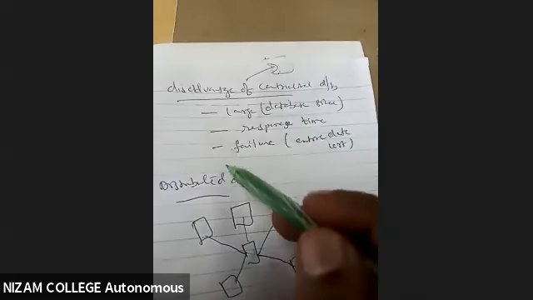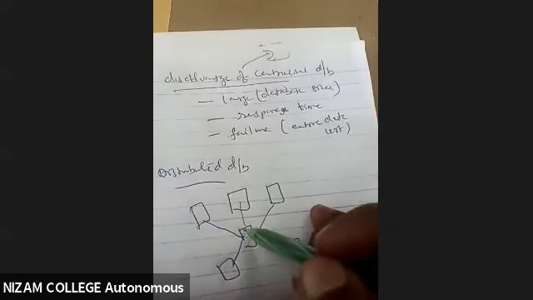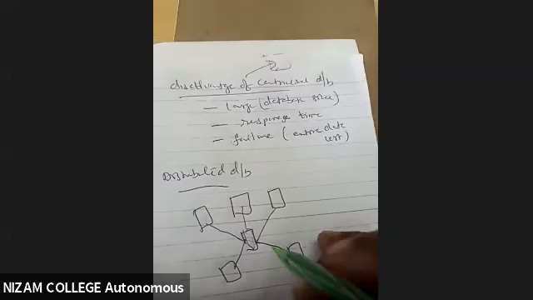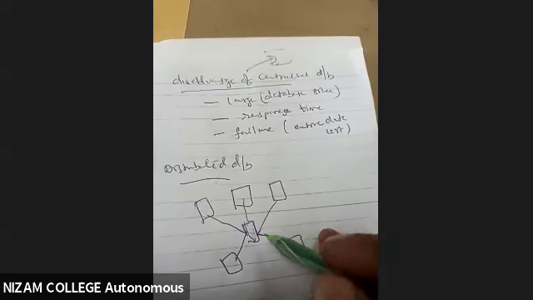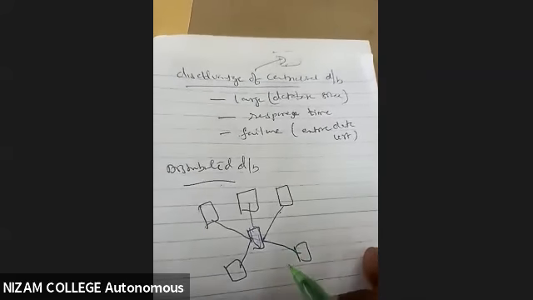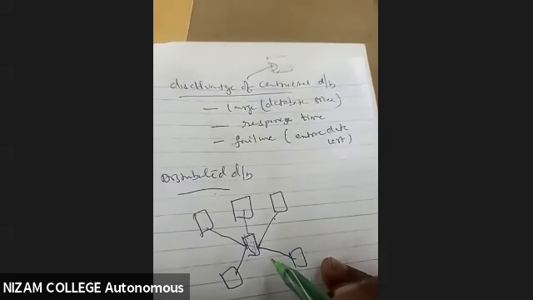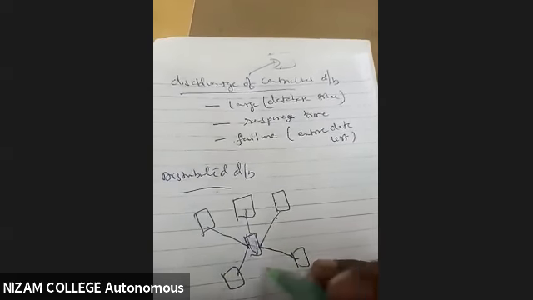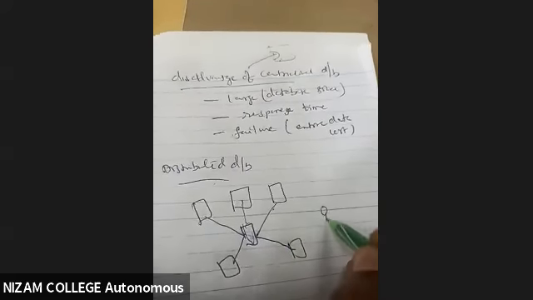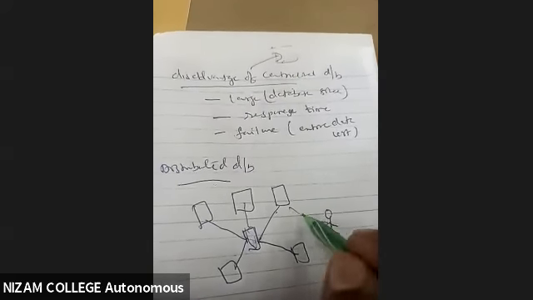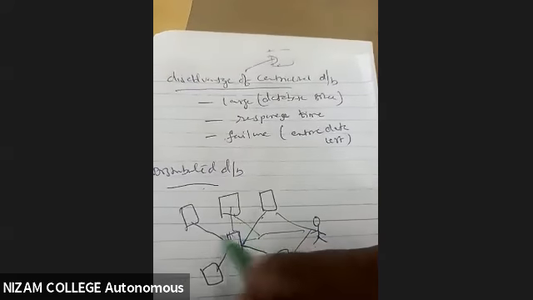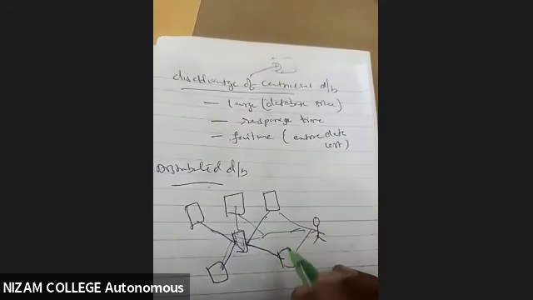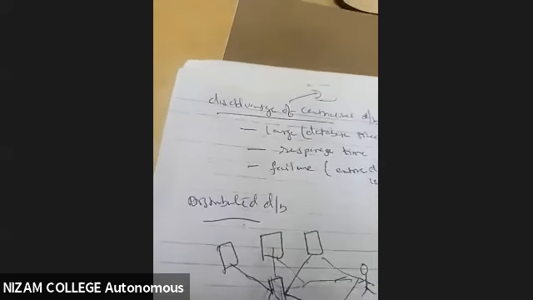Seeing that, we started the distributed database, saying that you try to split this centralized database server into parts. Okay, so what happens is it will be connected with links, and it will help the end user to access data easily. Because now my data is not over here, it has been split into different places. So whoever the user is trying to use that particular server, he can access the data from various places. He doesn't know from where it is coming, but his access of the data is very easy.